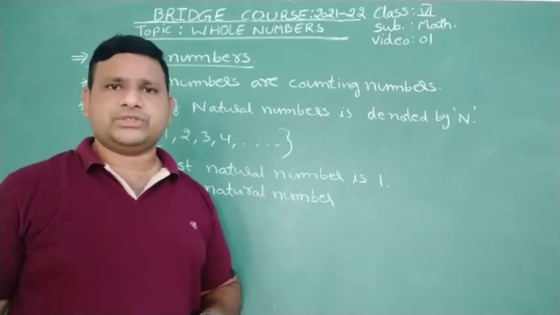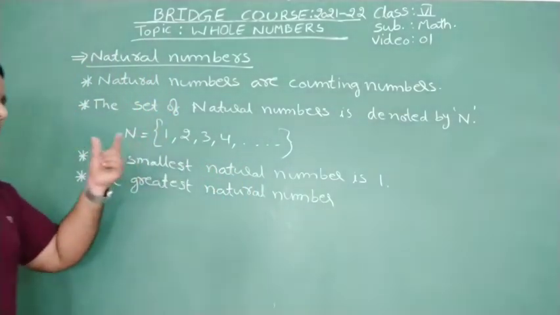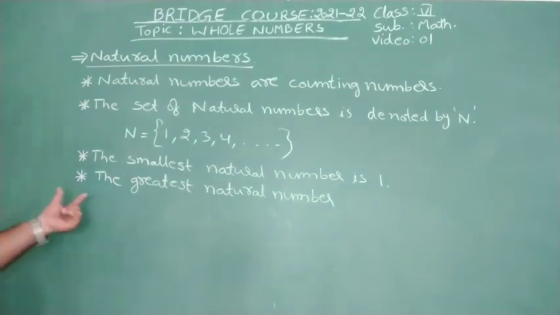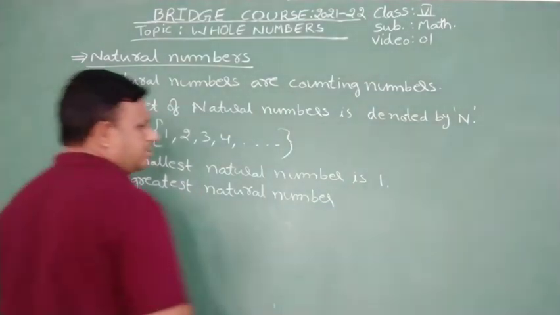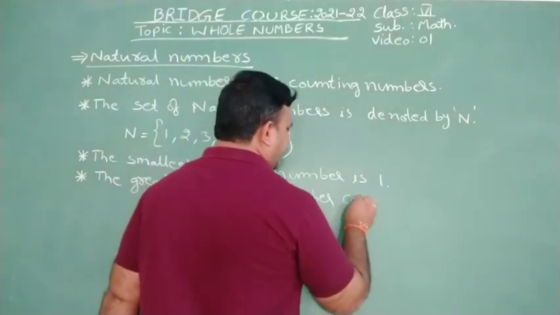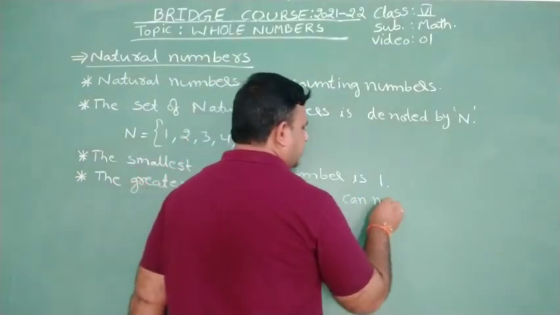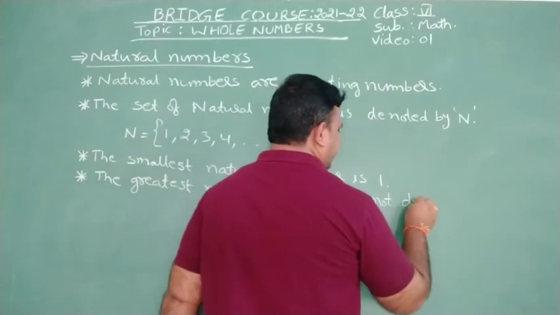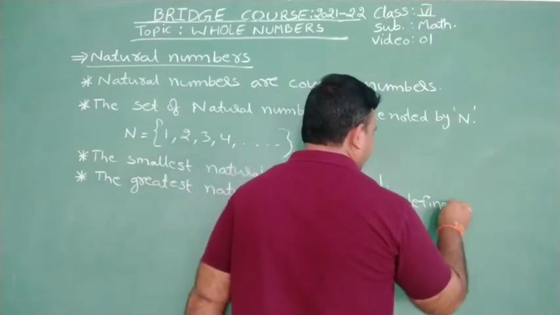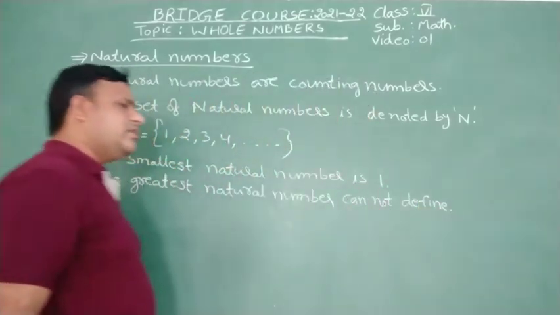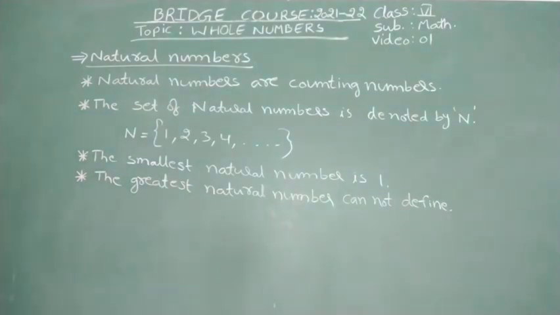Such words we will use. But which word is the best word to say the greatest natural number? That is, the greatest natural number cannot be defined. Understood? So we cannot define the greatest natural number.